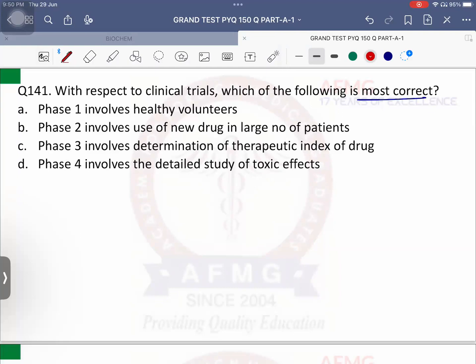Phase 1 is carried out on healthy human volunteers. It is done for safety, non-toxicity of a drug and maximum tolerable dose. Then phase 2 is carried out on patients.